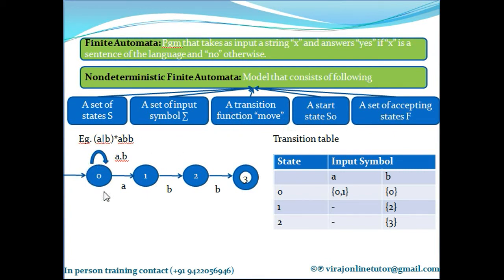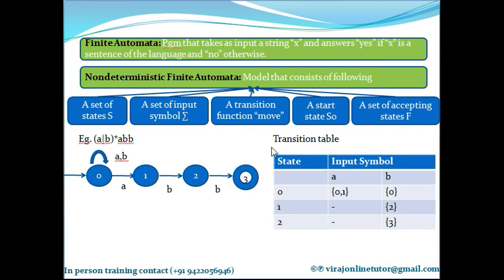For example, when you are in state 1 and the input symbol is B, you go to state 2. And this is defined in the move function. I repeat, when the machine is in state 1 and the input symbol B comes, you go to state 2. This particular transition function is what a move is.